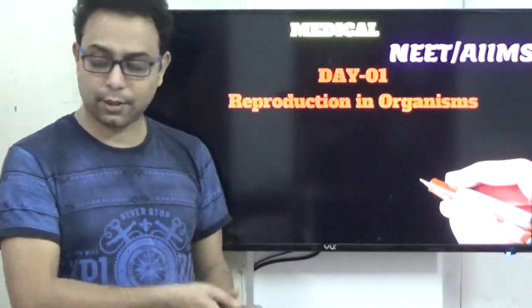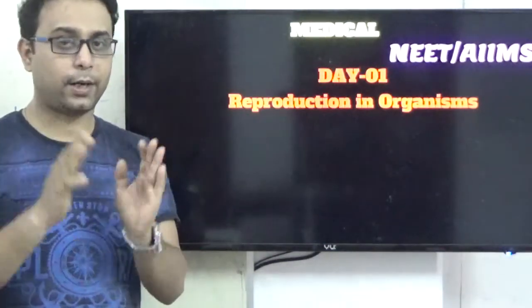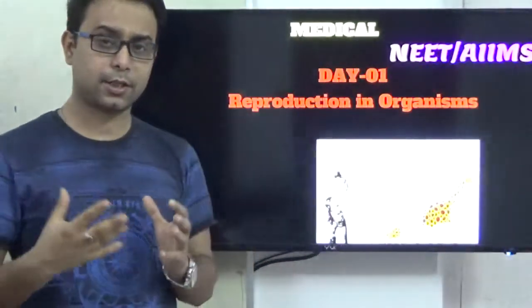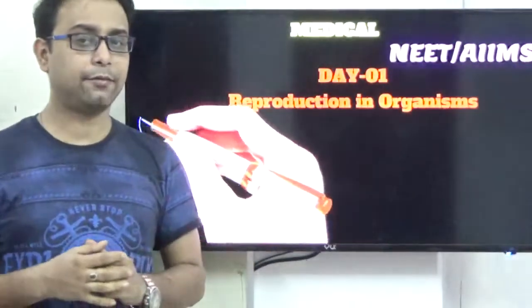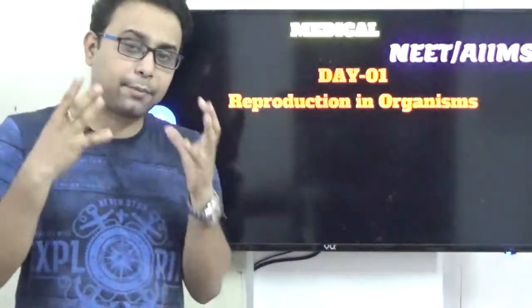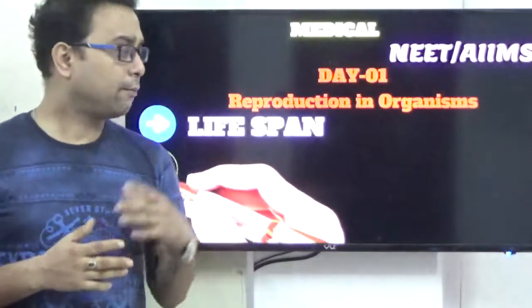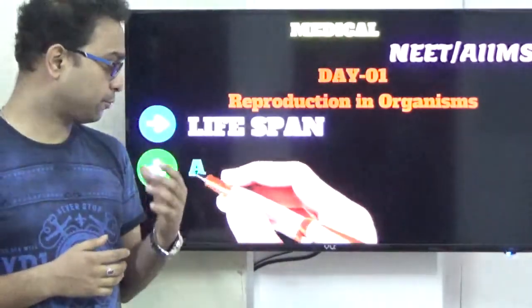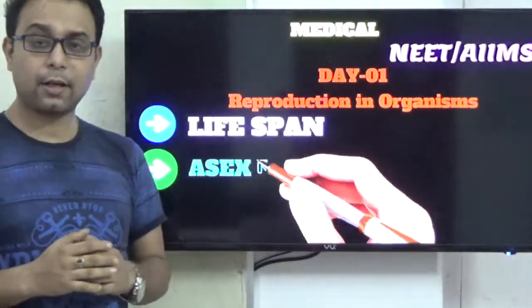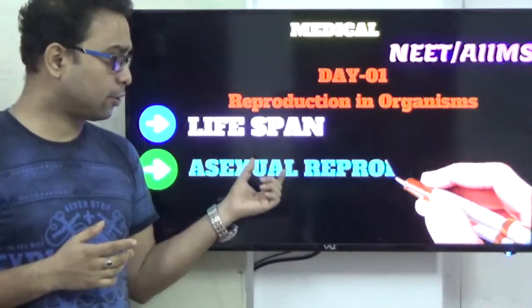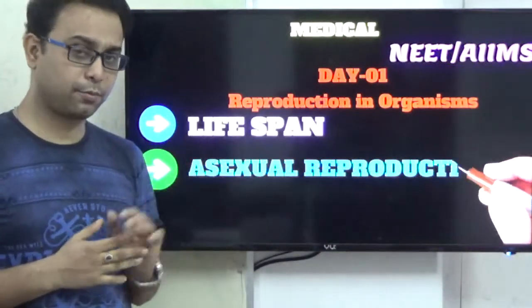But in this chapter we discuss that there are 2 parts. Reproduction means the continuation of life; every living organism has the ability to reproduce. Some exceptions are there, but it is the most common feature. In the NCERT books there are 2 parts: asexual reproduction and sexual reproduction.